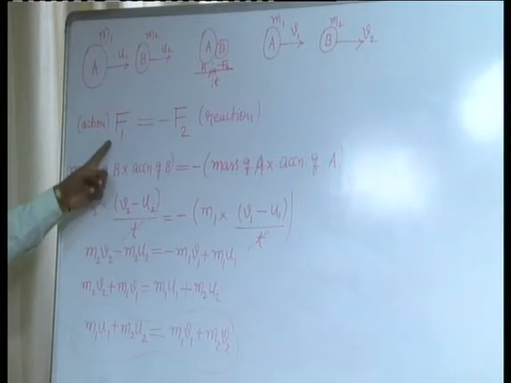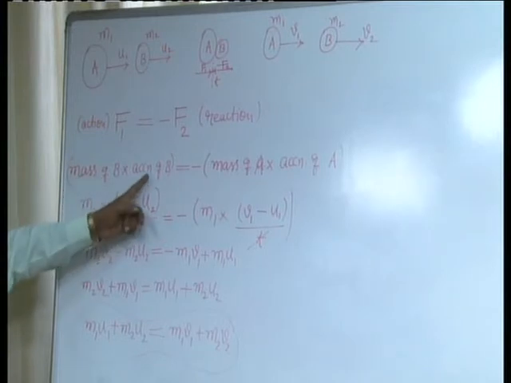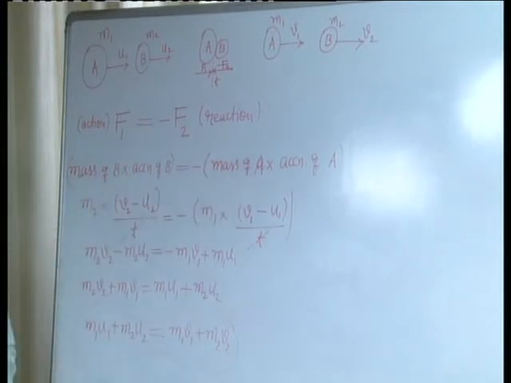The force is calculated as mass into acceleration, that is, mass of B into acceleration of B, and similarly mass of A into acceleration of A. Substitute the suitable definitions for acceleration of B and acceleration of A, and do the simplification.